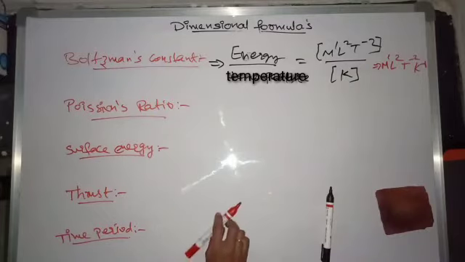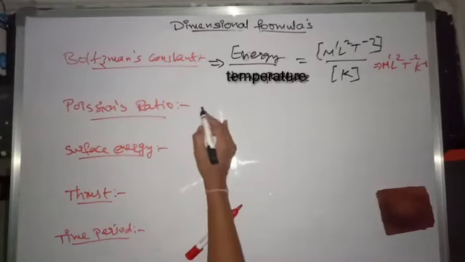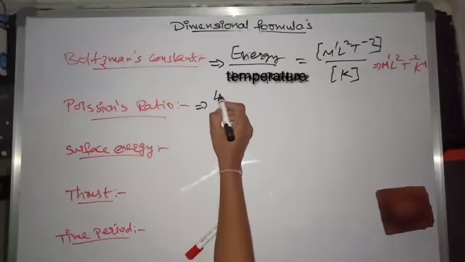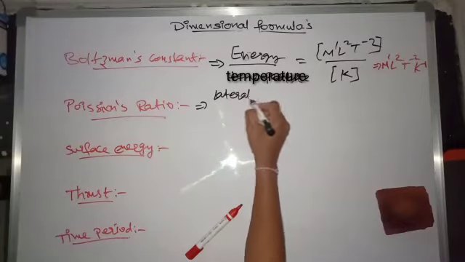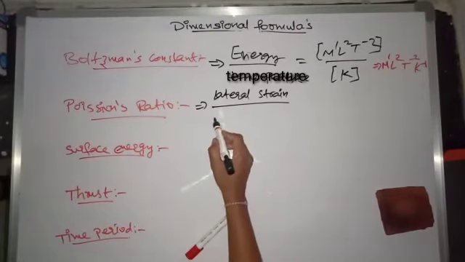Now, coming to Poisson's ratio. What is Poisson's ratio? The expression for Poisson's ratio is lateral strain per longitudinal strain.